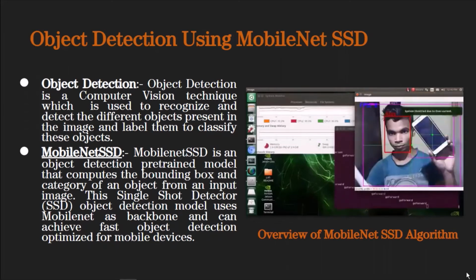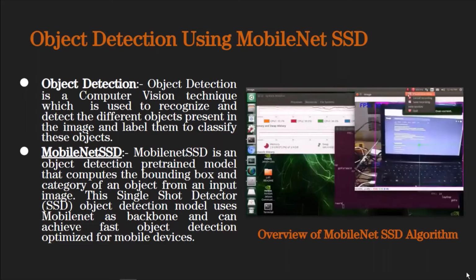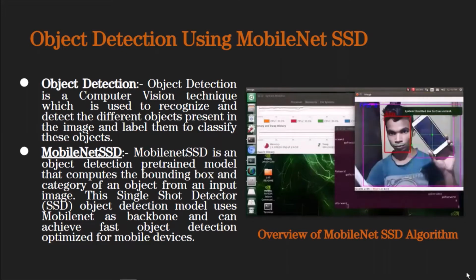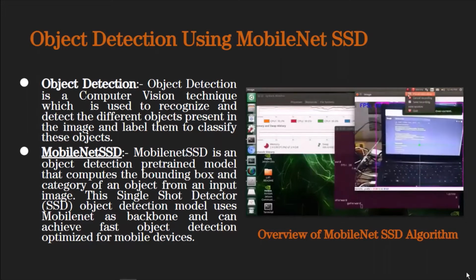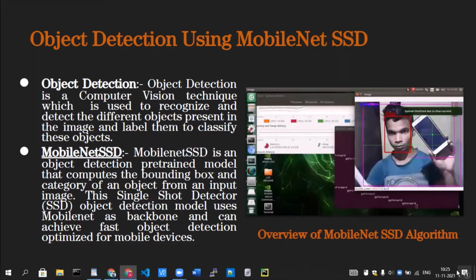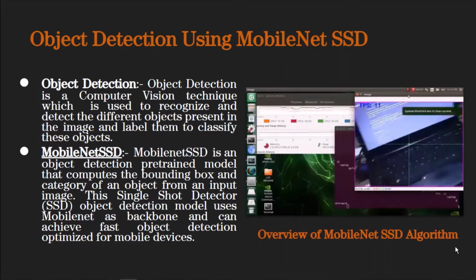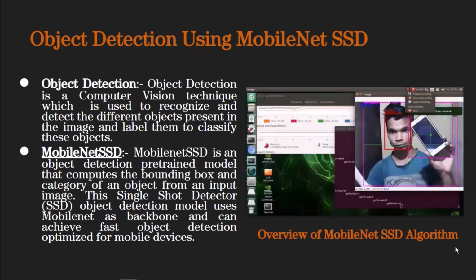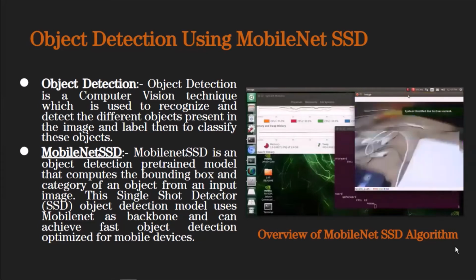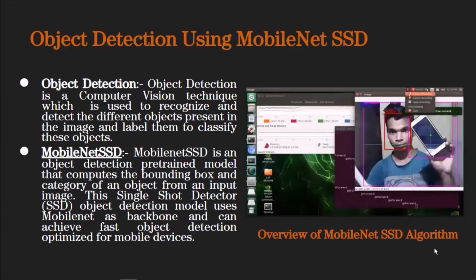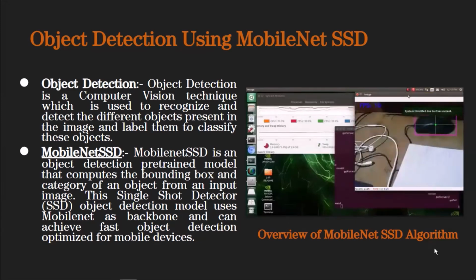Whenever we give a live feed to the webcam, the bounding boxes are localized on each object with the help of SSD. And now how is the labelling done? With the help of MobileNet, there is a pre-trained file of 91 classes. The class which has the highest precision is selected, and the label of that class is printed on our bounding box. So this is the overall explanation of object detection.